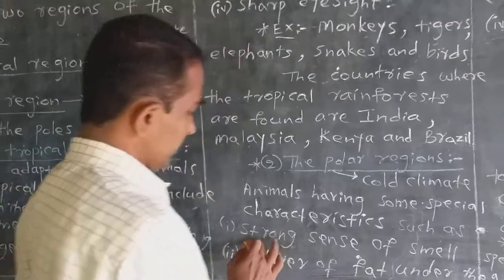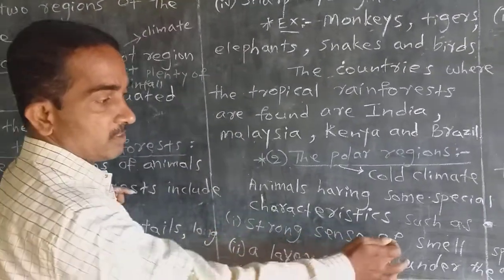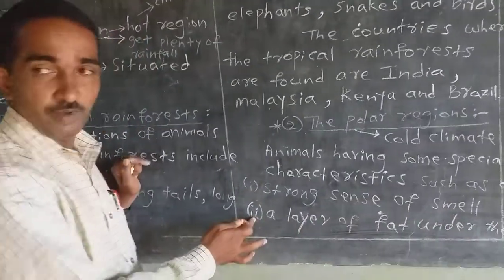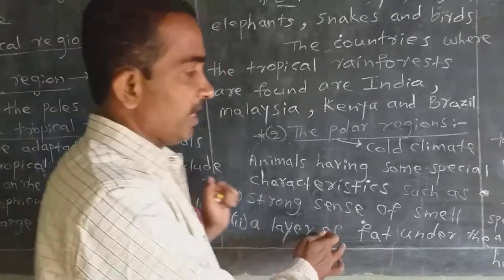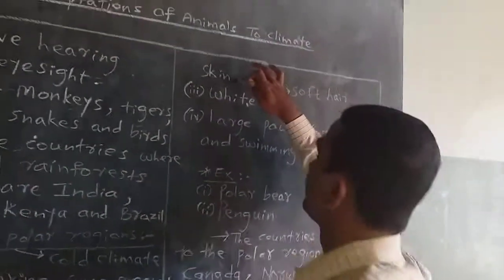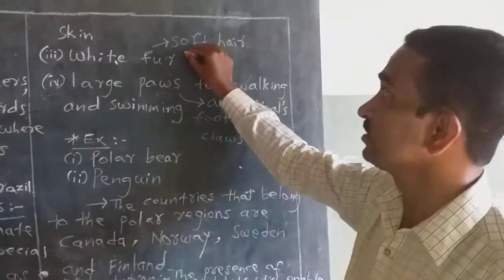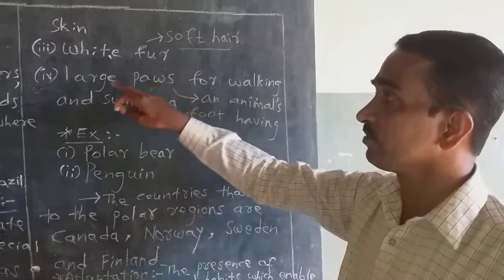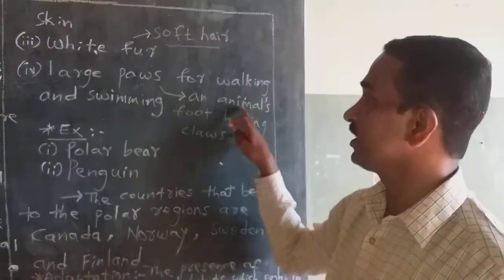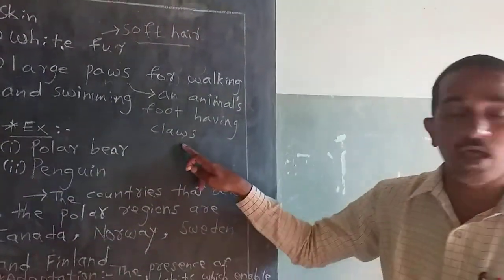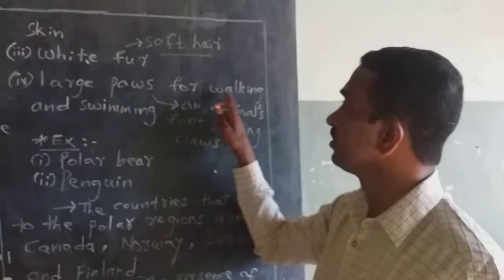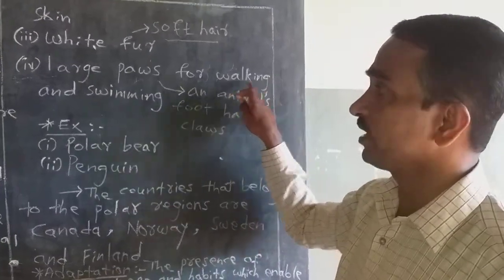Those characters are: first one is strong sense of smell, second one a layer of fat under the skin, third one white fur. White fur means soft hairs are there. Large paws. Paws means an animal's foot having claws. This is helpful for walking and swimming.